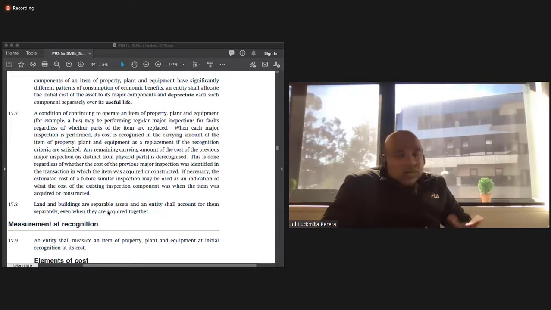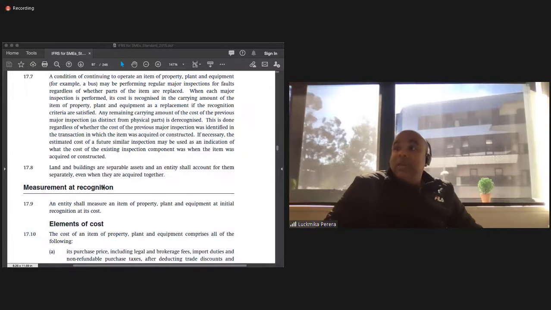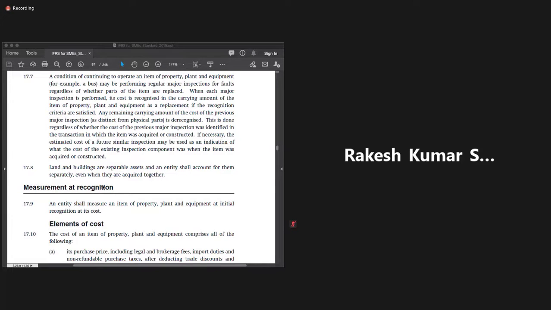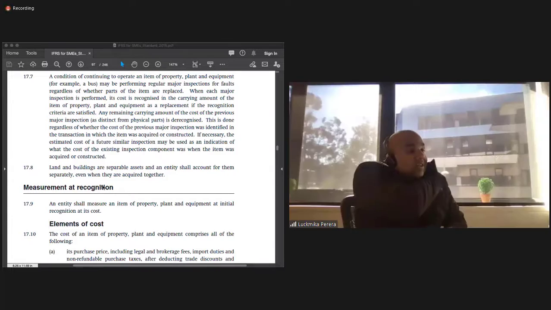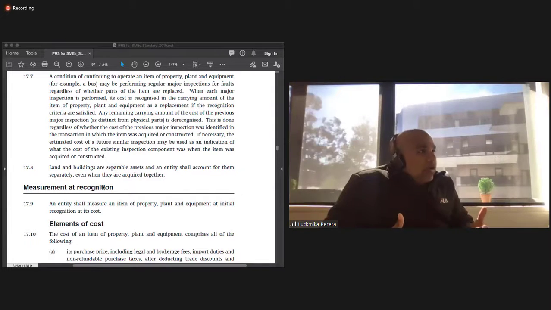So in that context, you need to look at how long the useful life of an asset is and then depreciate it accordingly. A condition of continuing to operate an item of property, plant, and equipment may be performing regular major inspections for faults regardless of whether the parts of the items are replaced. So you need to obviously maintain and have a regular maintenance process for all property, plant and equipment. Unless we do that, we don't know whether the property, plant and equipment are safe.